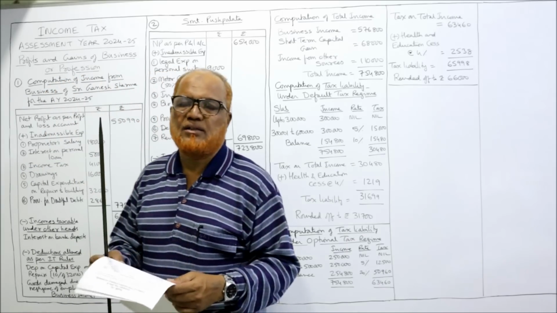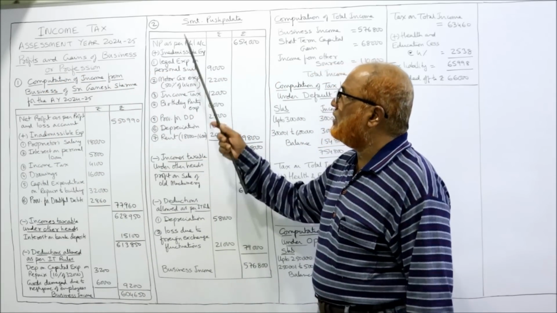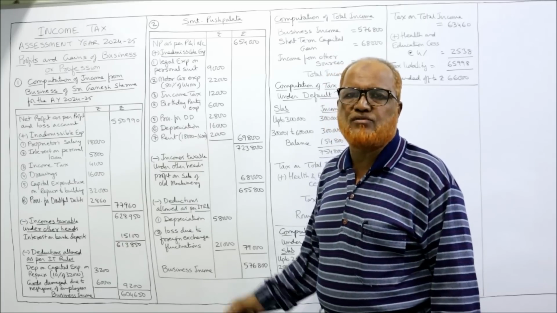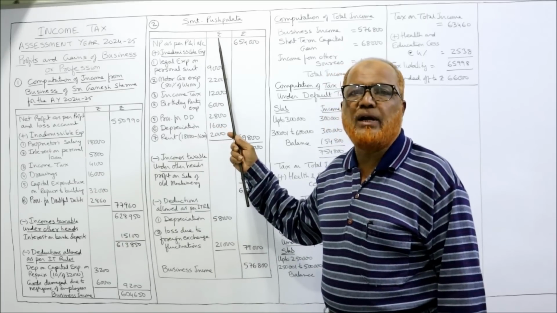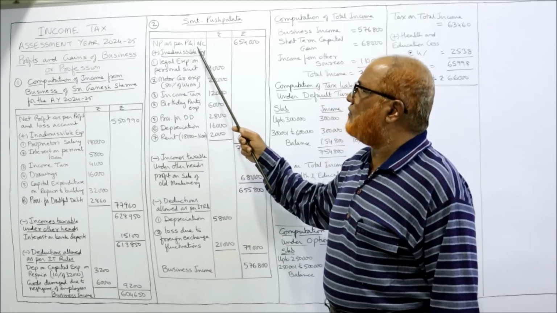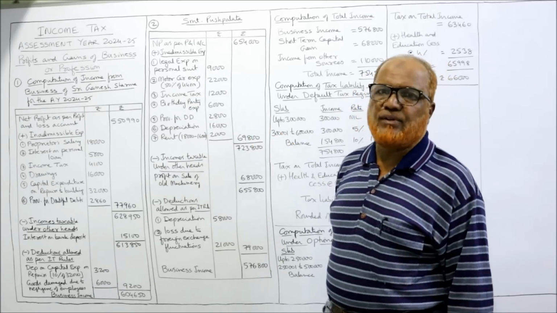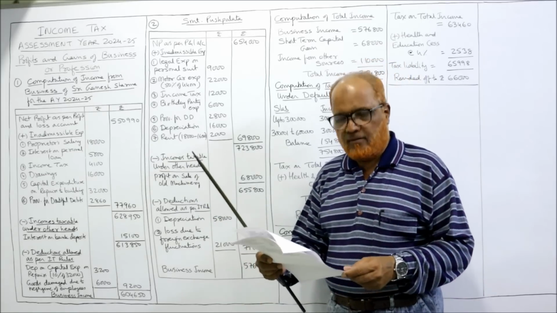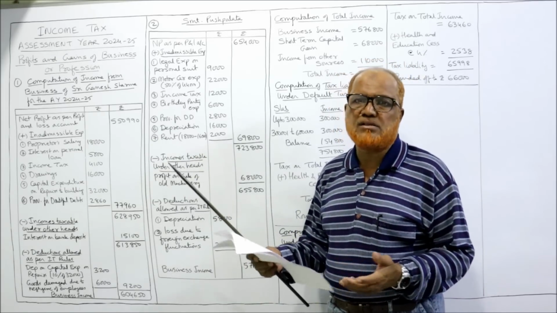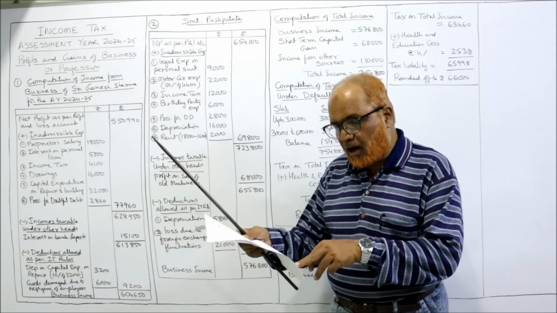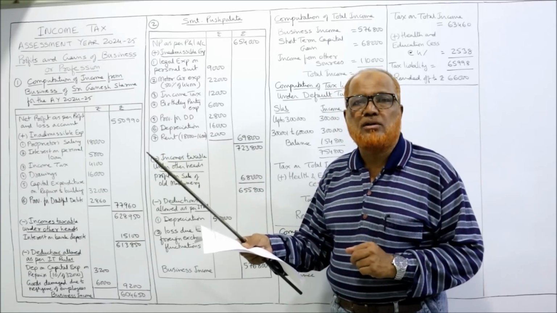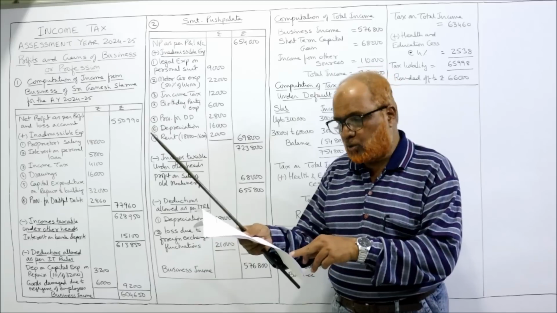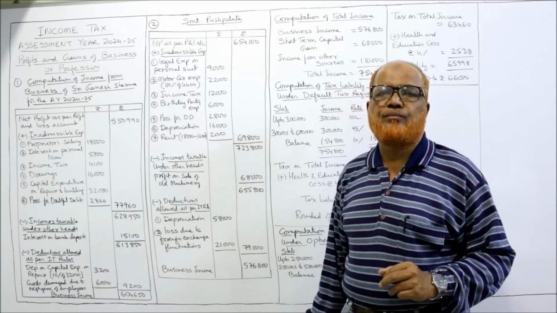Now we'll start the answer for this problem. Srimati Pushpalata. First of all, you should write down computation of income from business of Srimati Pushpalata for the assessment year 24-25. The net profit as per profit and loss account, 6,54,000. Now debit side you see one by one. First item, salary is allowed. Then add outstanding salary 8,000. Salary paid 1,40,000, salary outstanding 8,000, total salary 1,48,000.